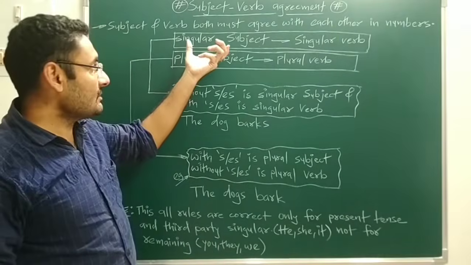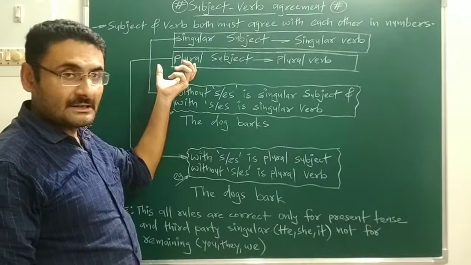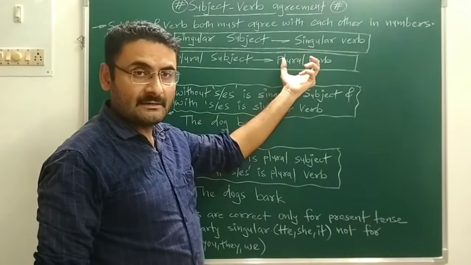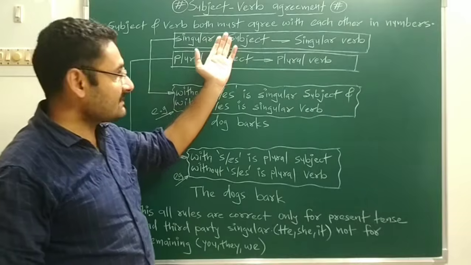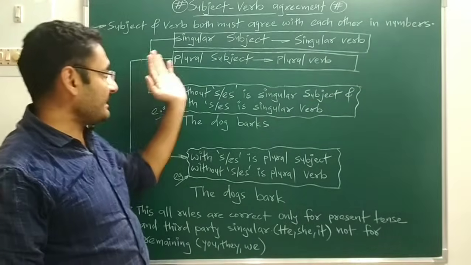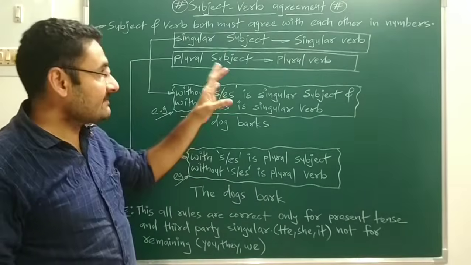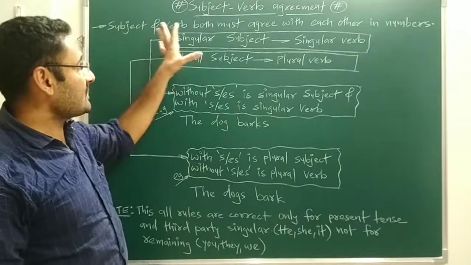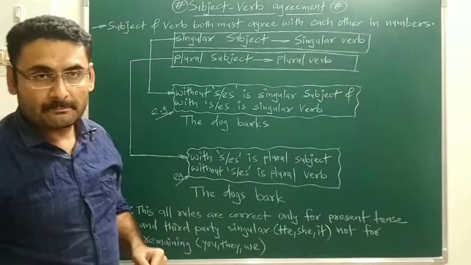That means what? Singular means one in number. Plural means more than one in number. So if a singular subject is there, you will use a singular verb, and if a plural subject is there, you will use a plural verb. That is the meaning of: subject and verb both must agree with each other in numbers.